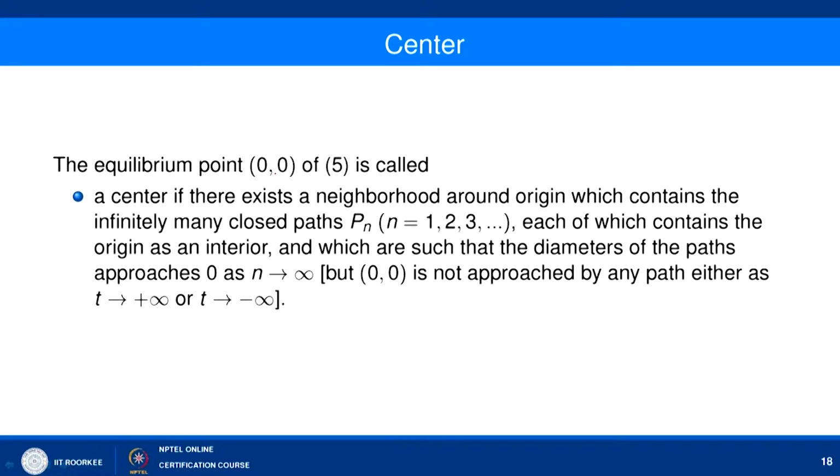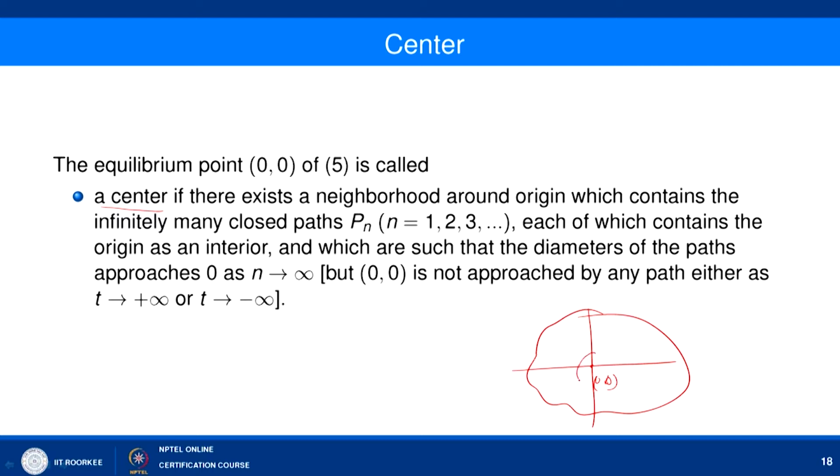Now let us define the types of critical point. So, there are different types of critical points. Let us discuss one by one. So, the first critical point is the center. The equilibrium point (0, 0) of 5 is called a center, provided that, let us say this is your (0, 0), and in any neighborhood of this, let us say you have a neighborhood like this, then in any neighborhood of the origin we have infinitely many closed paths P_n, each of which contains the origin as an interior point.